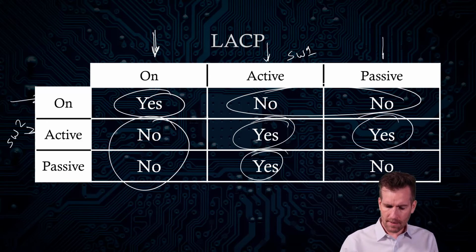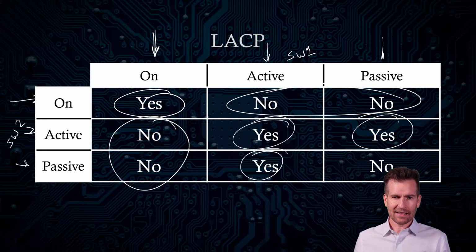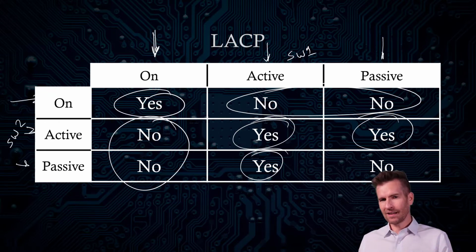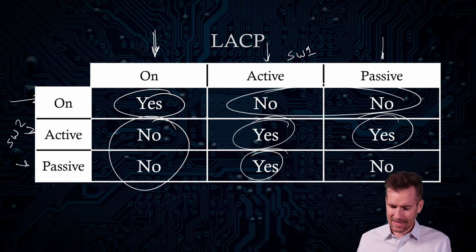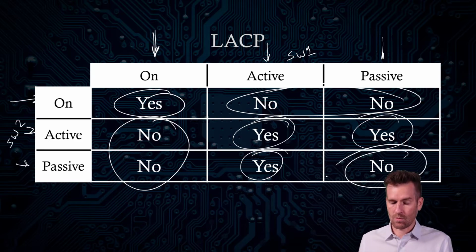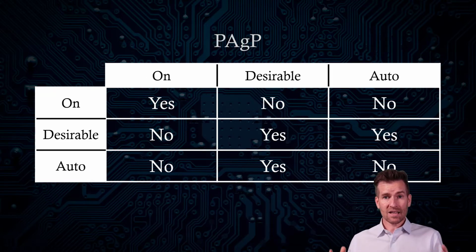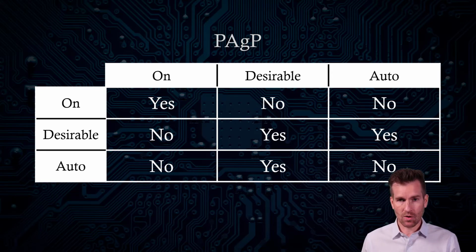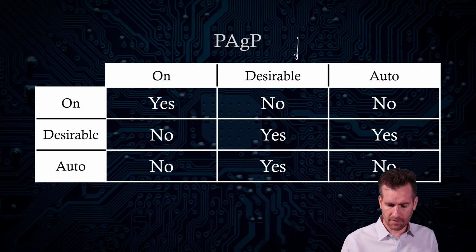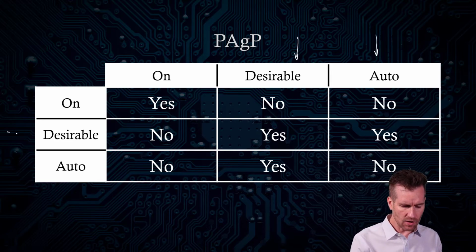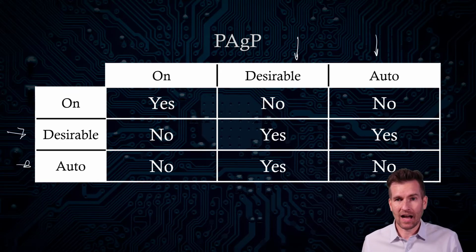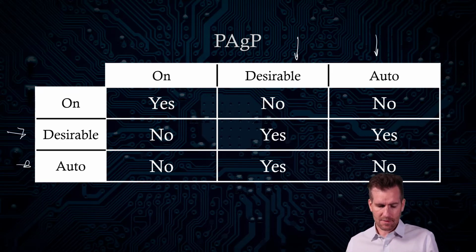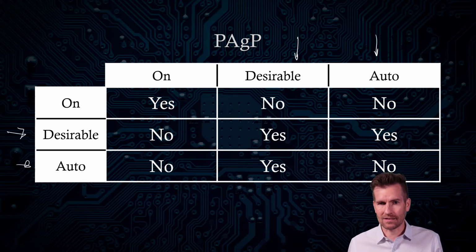But if they're both in passive, they're both saying, I'll do it if you do it, then it doesn't happen, and that's where we see the no. PAgP is the same way, with all the same settings, except we just name it differently: desirable and auto. I'm not going to cover this in depth because it's pretty much the same settings.